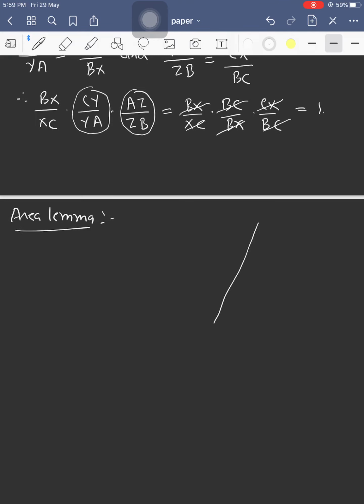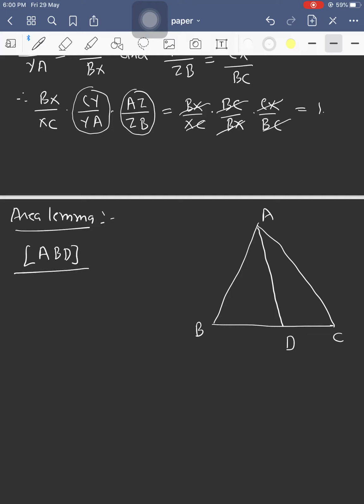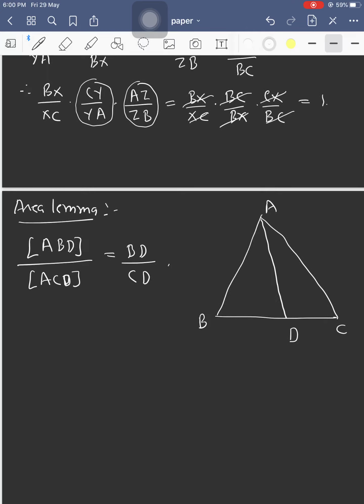Suppose ABC is a triangle and D is any point on the base BC. Then according to the area lemma, the area of triangle ABD upon the area of triangle ACD is simply BD upon CD. So first we prove this, the proof of the lemma.